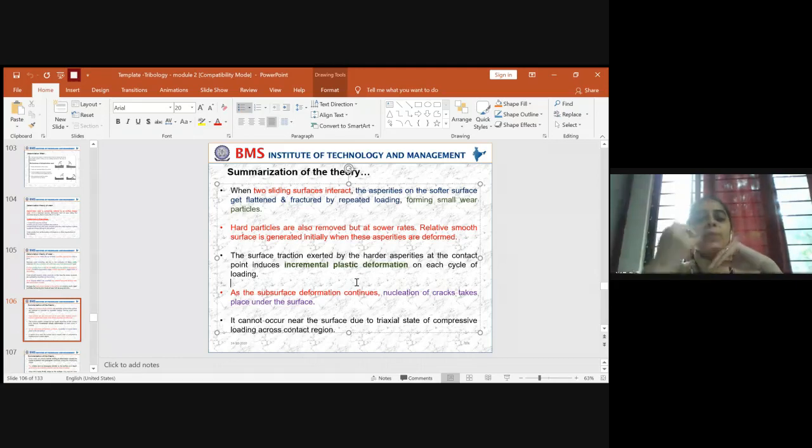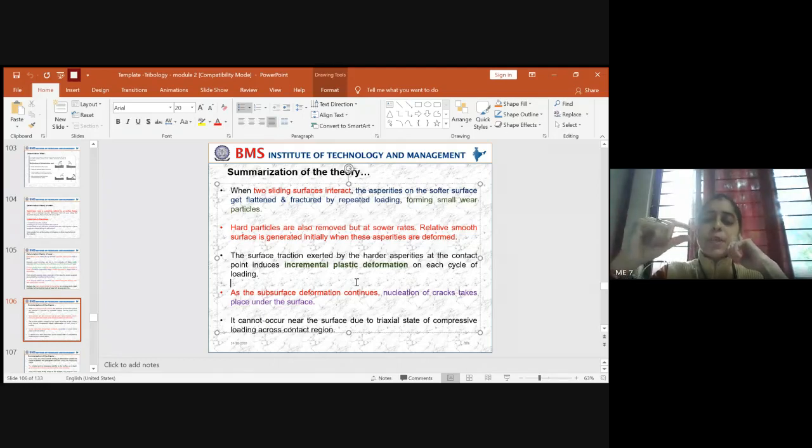So as the asperities come more and more from the harder material, the plastic deformation caused across the contact will get incremented from time to time. It depends upon the type of loading you are having, whether it is continuous loading, cyclic loading, repeated loading, whatsoever. Based on that, the plastic deformation gets incremented. So this is the thing you have to understand.